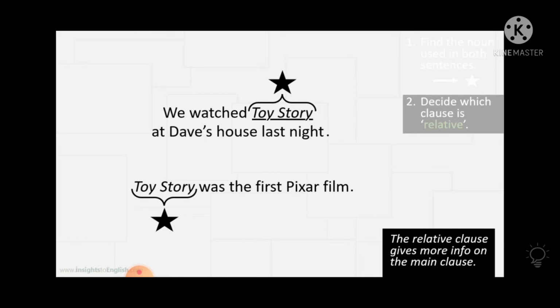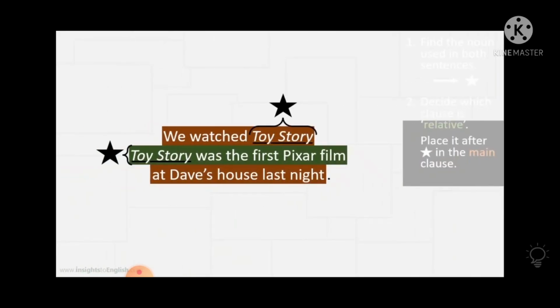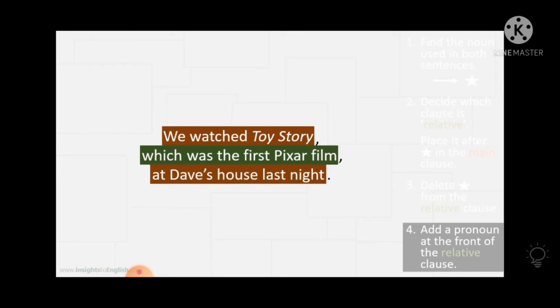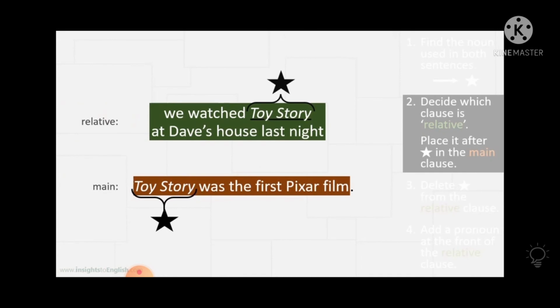You can put we watched Toy Story at Dave's house last night as a relative clause, and you can use Toy Story was the first Pixar film as a relative clause also. So now if you use the first sentence in this way, choose the common word. Or when you remove Toy Story, the common word, and use only a single one, now the sentence comes to you: we watched Toy Story, which was the first Pixar film, at Dave's house last night. This is the first way to make this relative clause sentence.